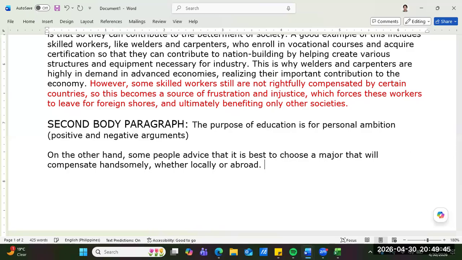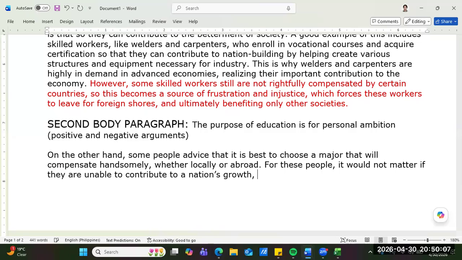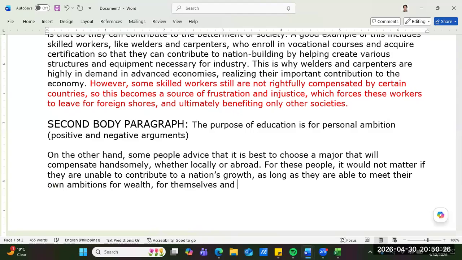For these people, it would not matter if they are unable to contribute to a nation's growth, as long as they are able to meet their own ambitions for wealth for themselves and their families.